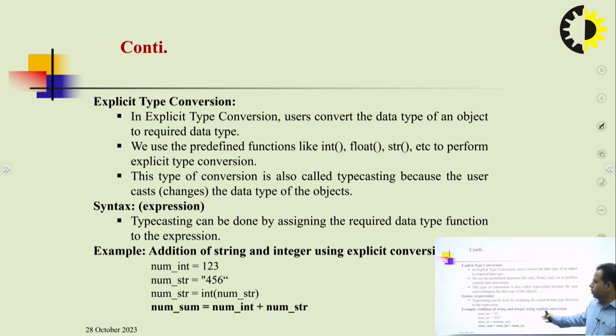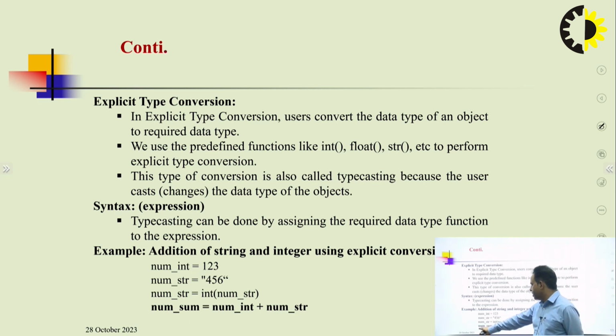Here is an example of explicit type conversion: addition of a string and an integer using explicit conversion. The first variable we have assigned, the second variable is a string type, and before converting, as per the syntax, num_string is equal to int(num_string), which means we are converting the num string into an integer value.